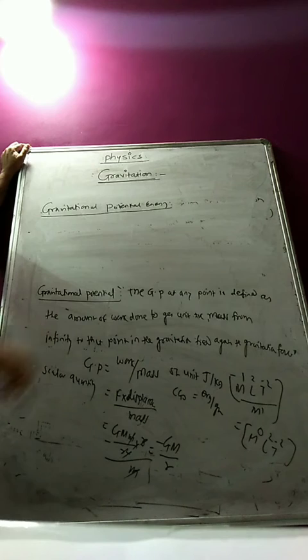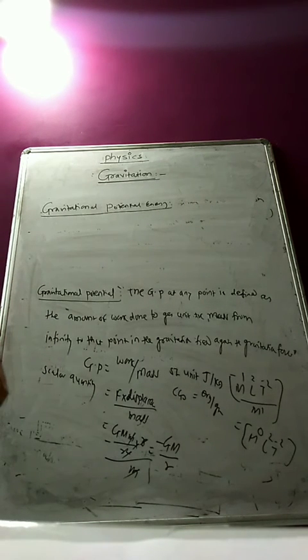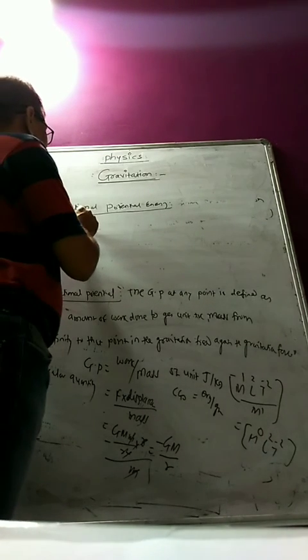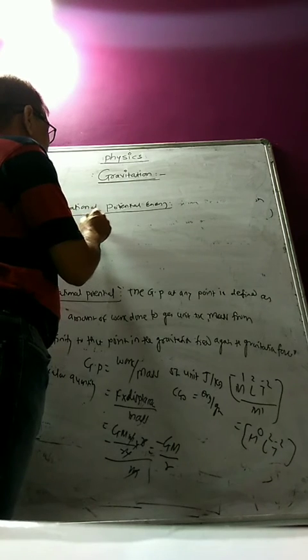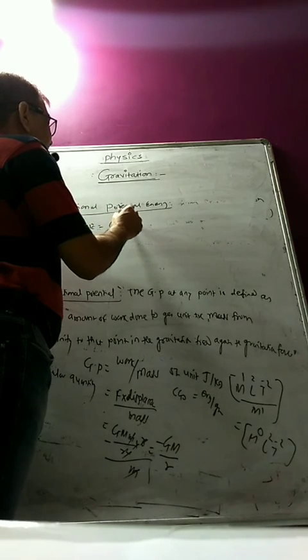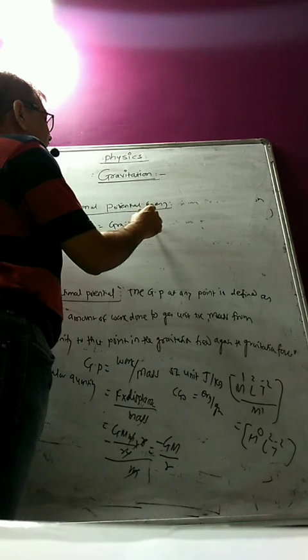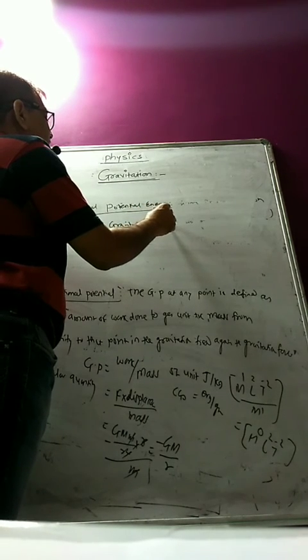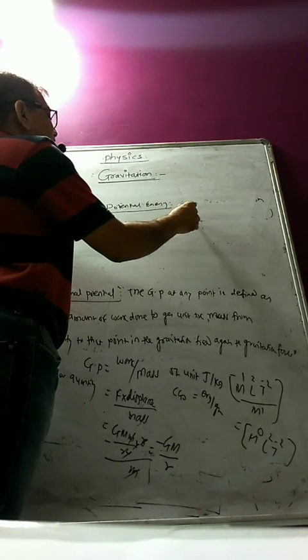Or we can also say that gravitational potential energy is nothing but the potential at a point at a distance of r from the point mass, known as gravitational potential, multiplied by mass.